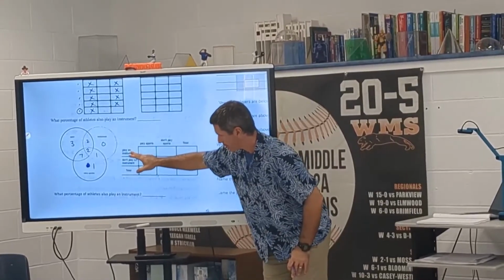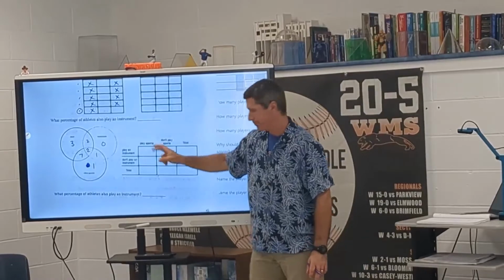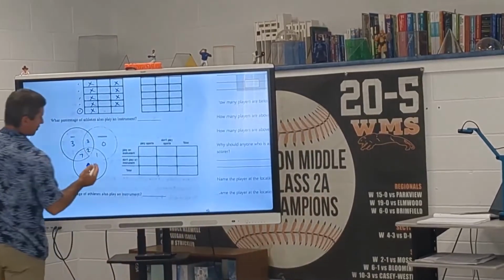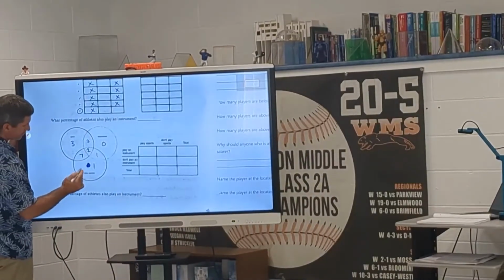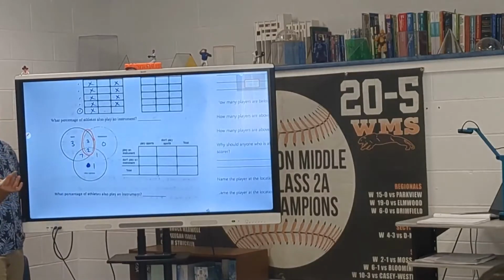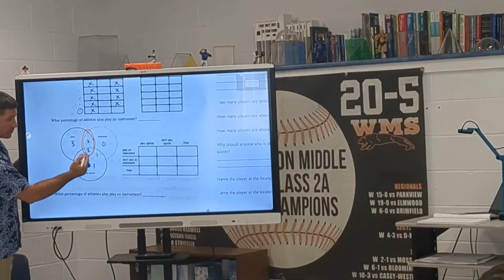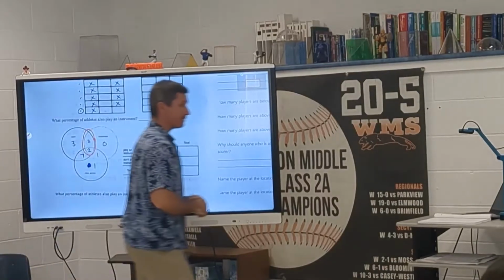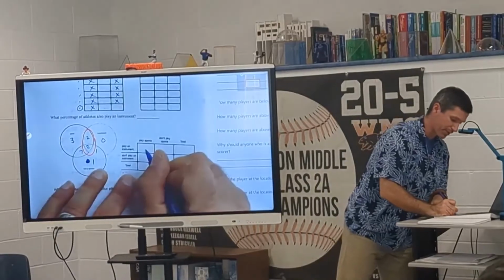Look at all the people that play a sport and play an instrument, okay? So you guys see the overlap of those two? Sport and instrument, isn't it right here? How many people are actually in that section? 4. There's 4, okay? There's those two and those two. So I'm gonna put a 4 right there. Say 4 people are accounted for.